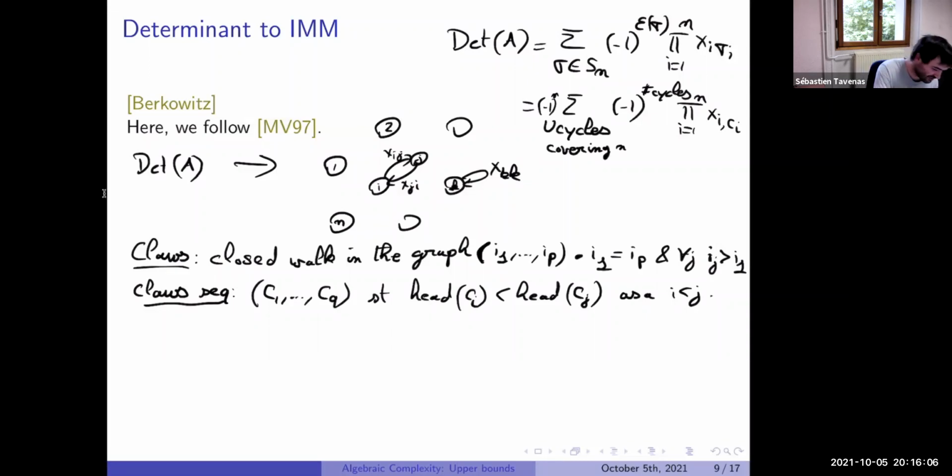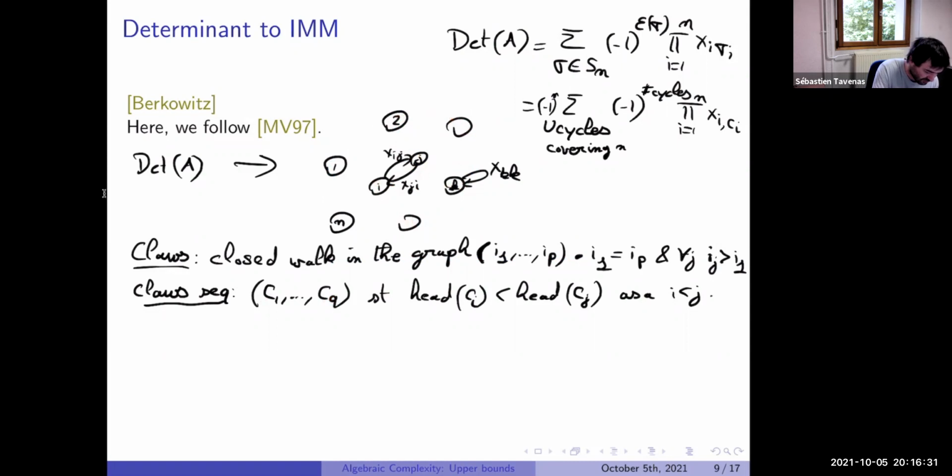So a walk is just something where we go here, here, here. Exactly, of course, if we start at 2, we need to stay above 2. So here, here, here, and go back to 2. Maybe we can go several times through the same vertices. The only thing is we have to start at 2 and finish at 2, and we cannot go through 1.